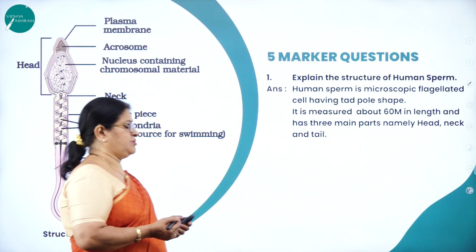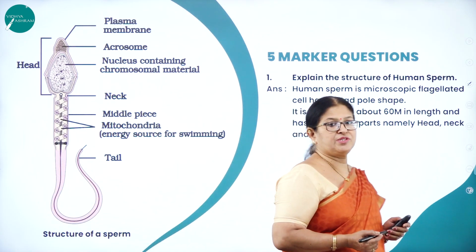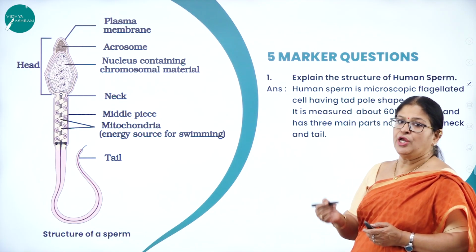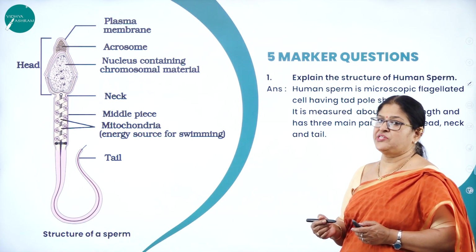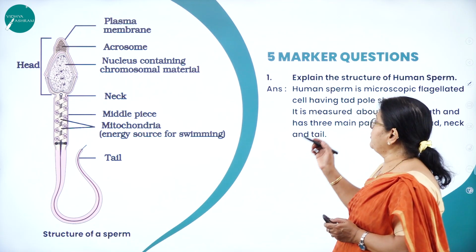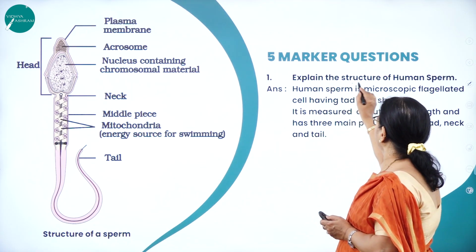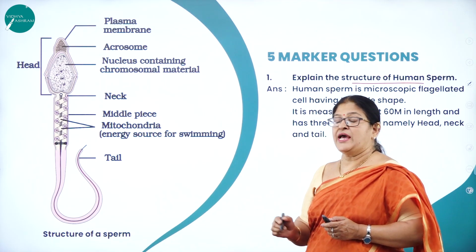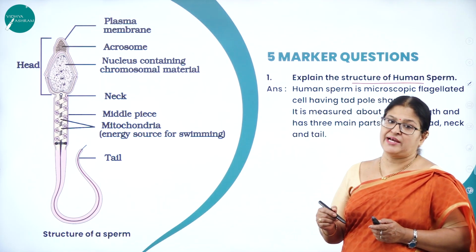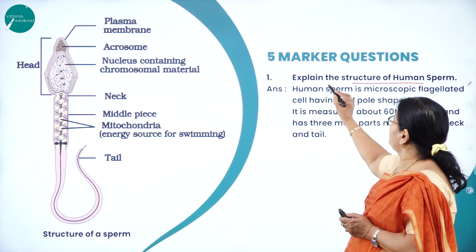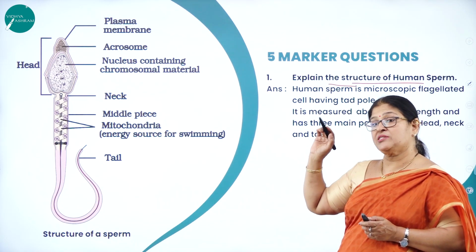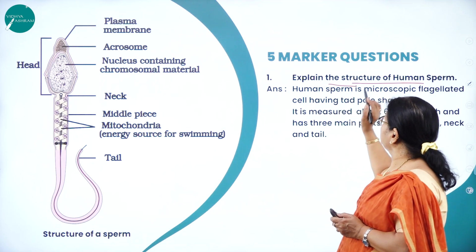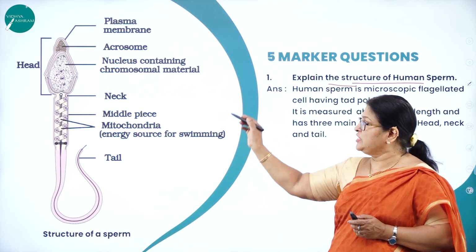Now, 5-marker question. Explain the structure of human sperm. As we know, sperm is the male reproductive unit or male gamete which takes part in human reproduction. Whenever a 5-marker question is asked, we need to draw diagrams wherever necessary. Here they have not mentioned it, but as it is a 5-marker question, we have to explain the structure of a human sperm with a neat labeled diagram.